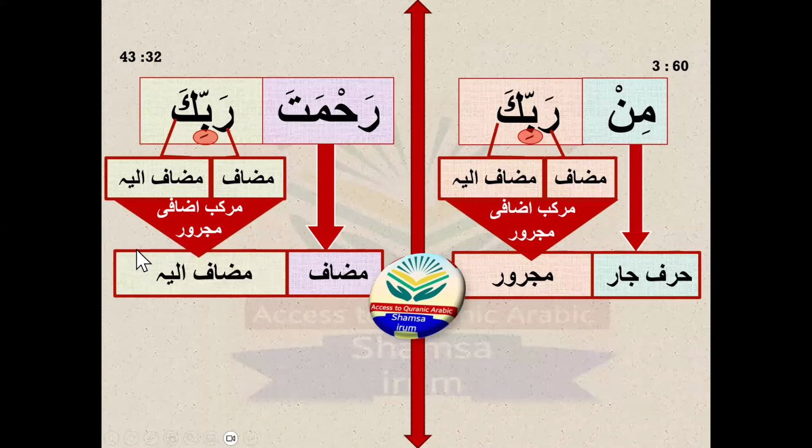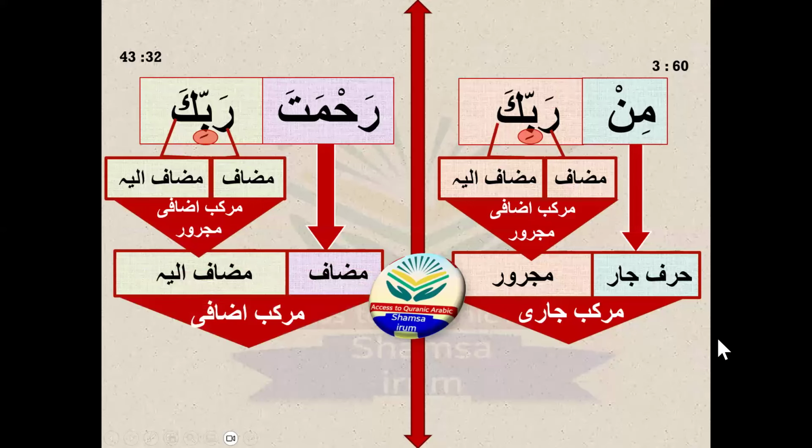So this is majrur because it's mudafun ilayh, because the mudaf is performing two positions, two jobs at the moment. It's a mudaf as well as a mudafun ilayh for the previous mudaf. So the first one, harfu jar and majrur, make a murakab jari, and this mudaf and mudafun ilayh make a murakab izafi. So this is the final answer. You can say this is the small bracket rabbika, and when you open the big bracket, you get this final answer.